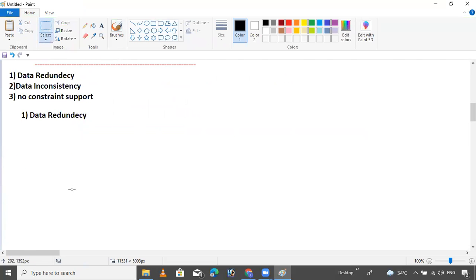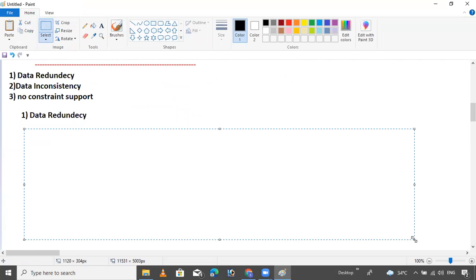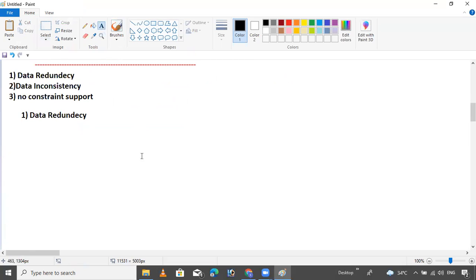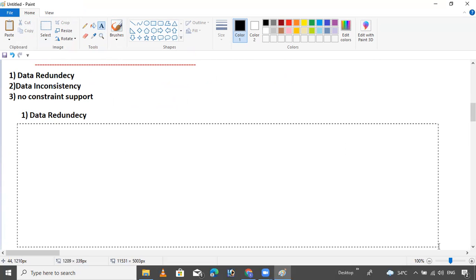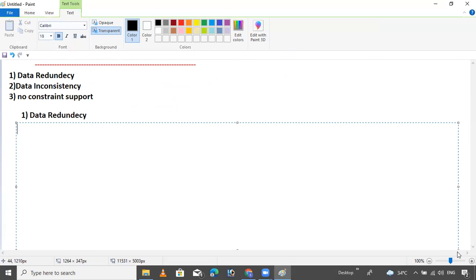First, what is data redundancy? I will tell, don't worry. Spelling is good, right? It's not easy. Data redundancy refers to duplicate data, data duplication.